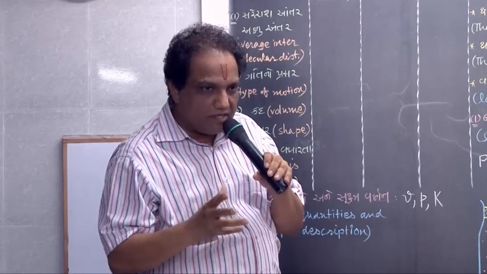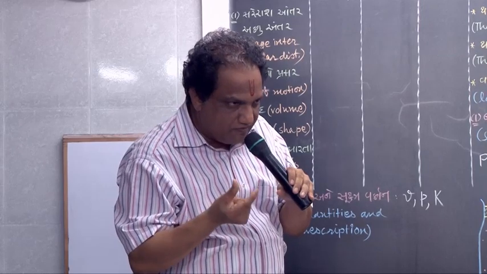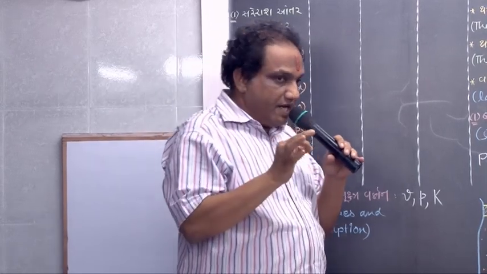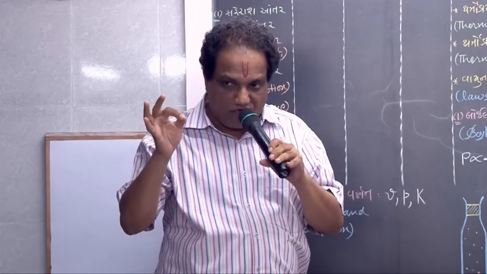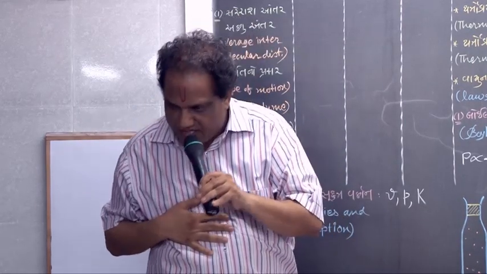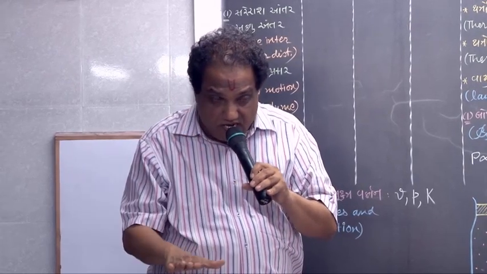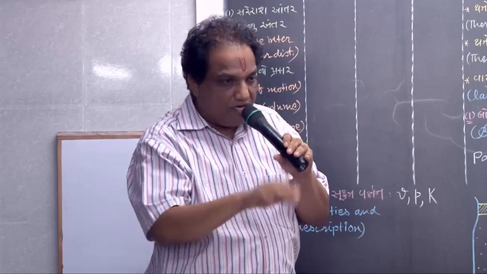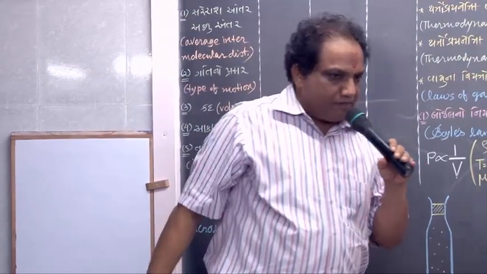Gas is made up of molecules. So you can say they are the tiniest building blocks of gas. When you talk about anything very much in detail, that is called the microscopic level. You start with molecules. Correct?